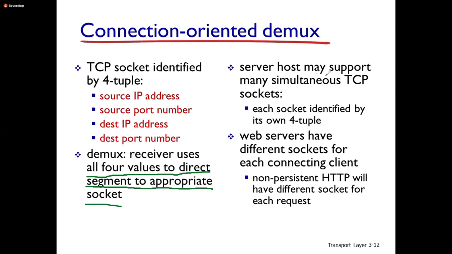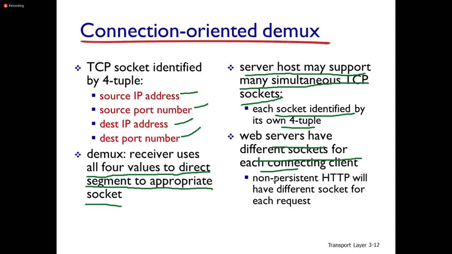Here the server host may support many simultaneous TCP sockets in connection oriented communication. Each socket is identified by its own four-tuple: source IP address, source port number, destination IP address, and destination port number. The web servers have different sockets for each connecting client, so there is no problem with this, because web servers have different sockets for each connecting client device.